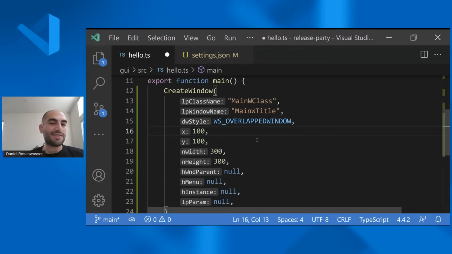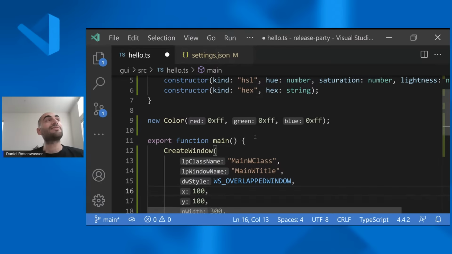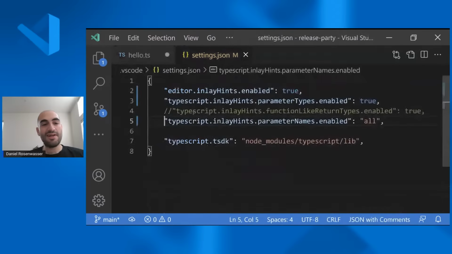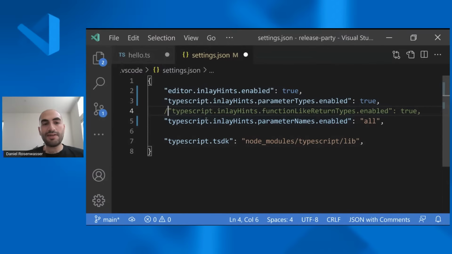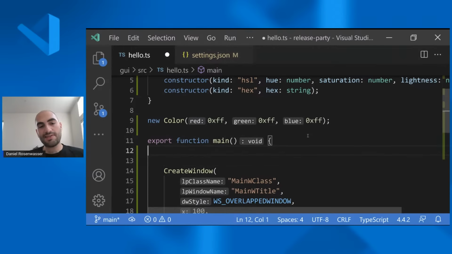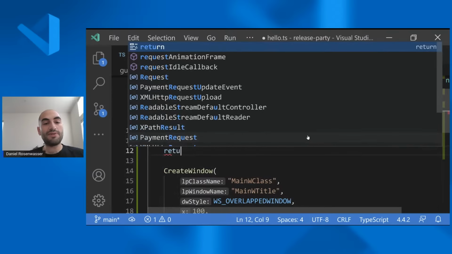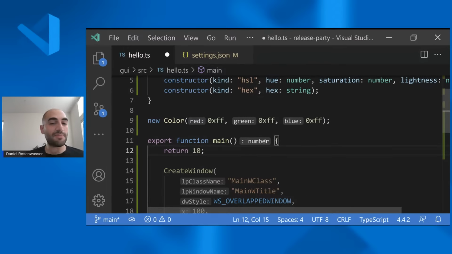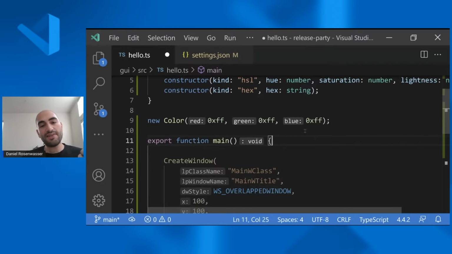And the cool thing about this is it's not necessarily just parameter names. As an example, you can also turn on some other inlay hints as well. For example, I just turned on return type annotation hints. So what I can do now is let's say that I just return the number 10 here. This thing just updates to number. If you return nothing, it's void.